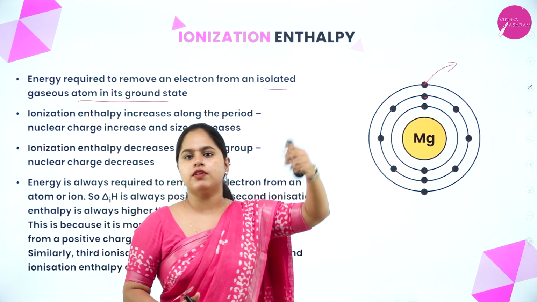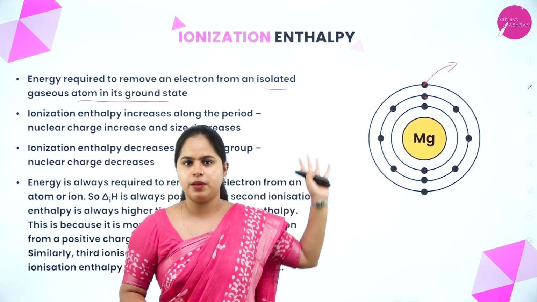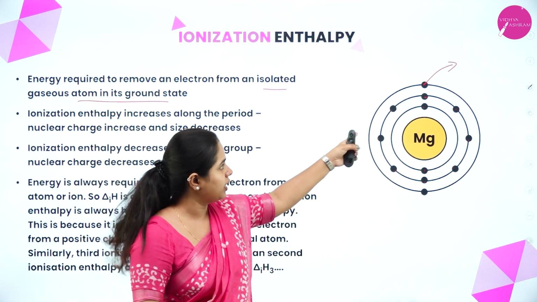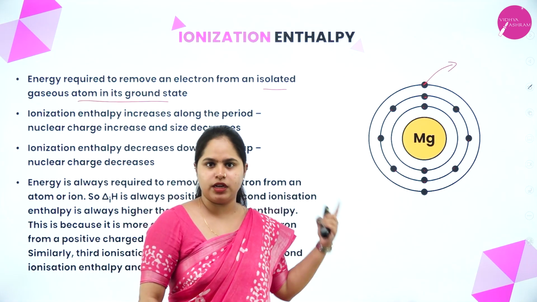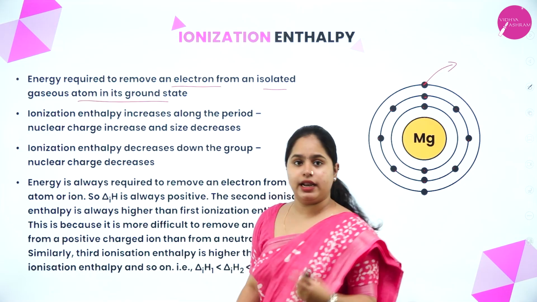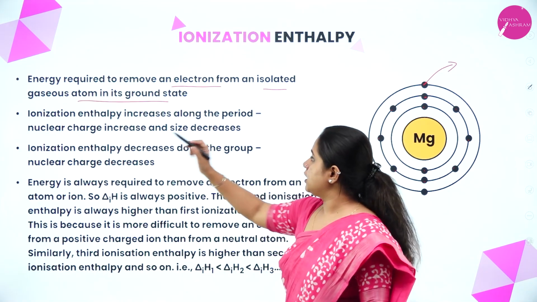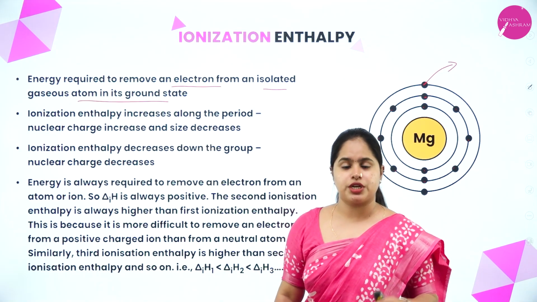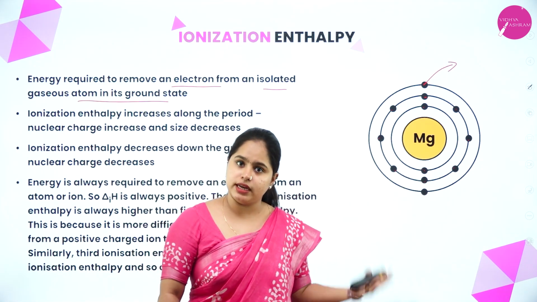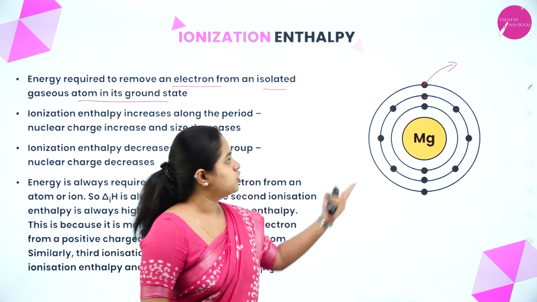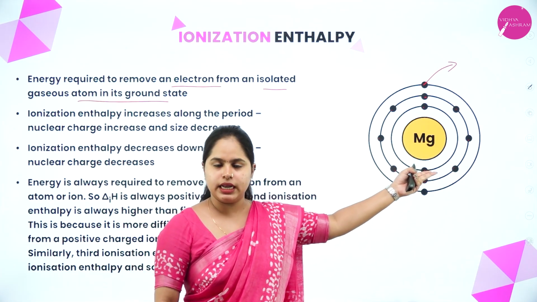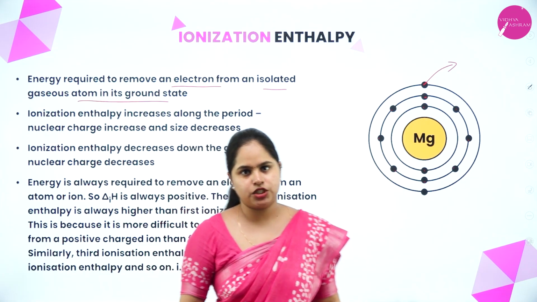The electron simply will not just escape from the shell. An energy is required to be given to the atom so that the electron is removed from the shell. So that energy which is required to remove an electron from an isolated gaseous atom in its ground state is called ionization enthalpy. Once that electron is removed, it becomes an ion, right? So that is ionization enthalpy.